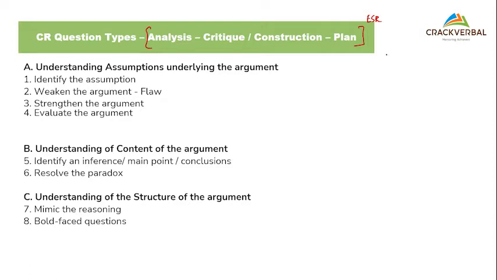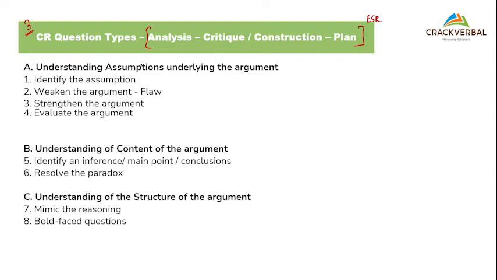The ESR is the score report that comes after you take the test, where you will see analysis and critic, and construction and plan. Both of these are taken under this one huge bucket. So there are 3 CR question types, broad buckets that I can talk of.